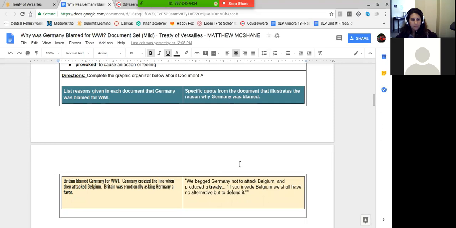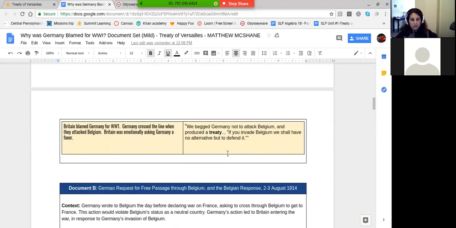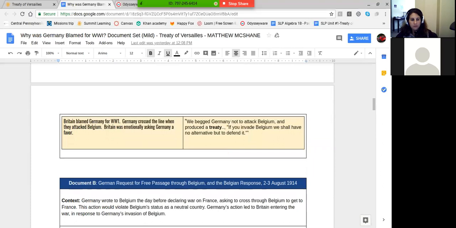And a true quote from the first document is, "We begged Germany not to attack Belgium and produce a treaty. And if you invade Belgium, we will have no alternative but to defend it." So basically, Belgium was a neutral country, and they wanted no part of this.